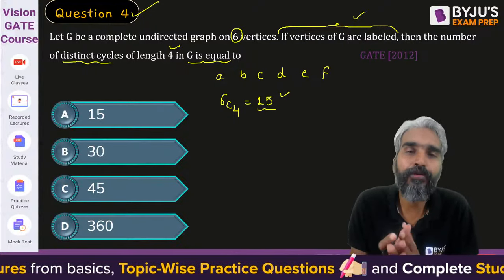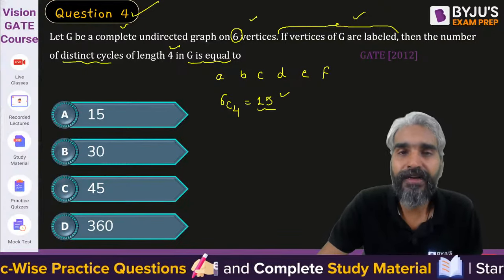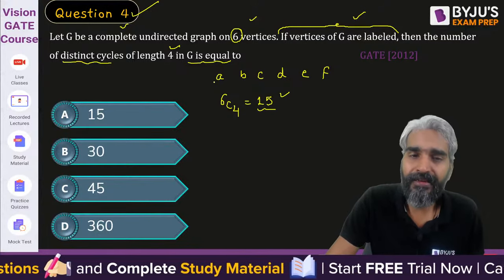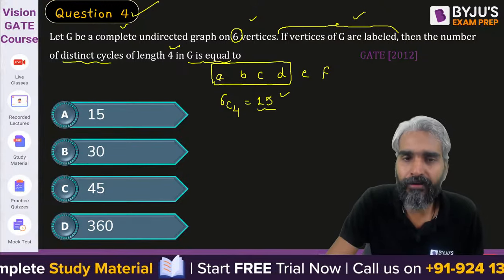Now, please try to understand. This is a complete graph with 6 vertices, so all possible edges will be present. If we choose A, B, C, D as 4 vertices out of the 6 vertices, then all possible edges are present between these 4 vertices also. Now, if these are the 4 vertices, how many cycles?